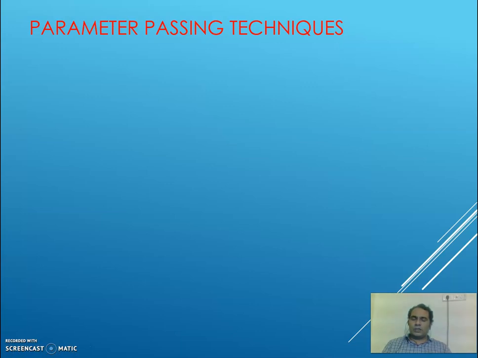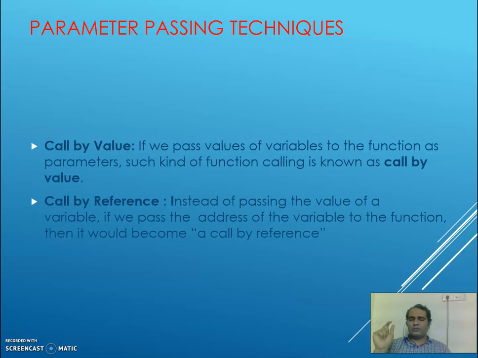Now, as I was telling you, the calling statement passes some values and the called function receives those values. The parameters can be passed basically in two ways. Either you may pass the name of the parameter, that means you are sending the value, or you may directly pass the address of the memory location of that parameter. So we have two types called call by value and call by reference. If we pass values of variables to the function as parameters, such kind of function calling is known as call by value.